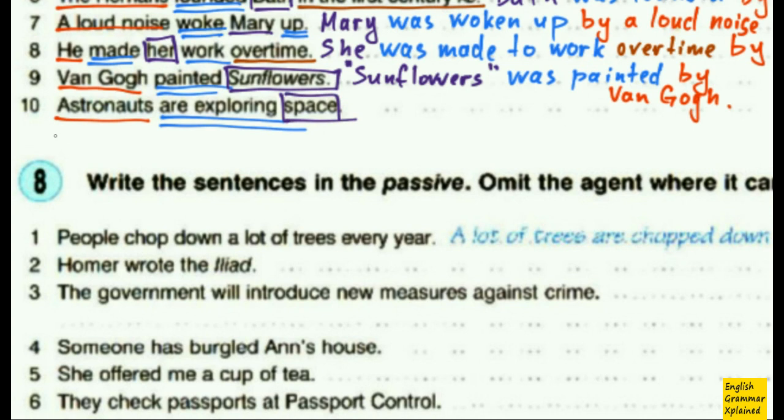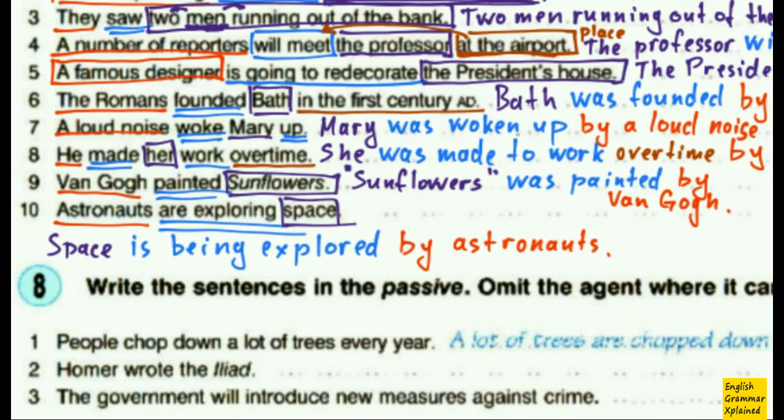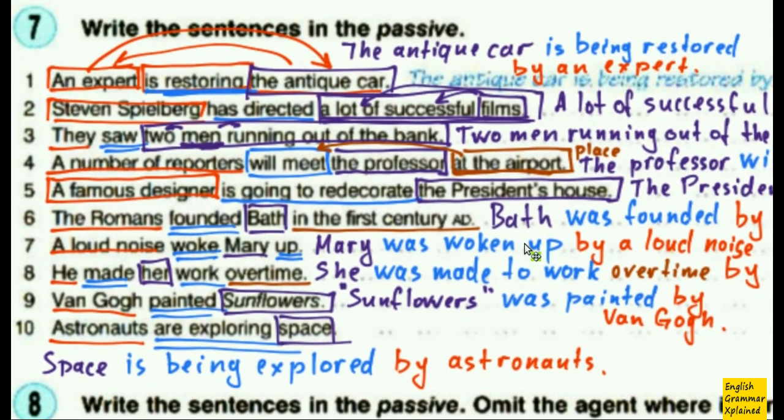So I start with my object, space, then I put my main verb in passive form, is being explored. And then I put the agent, by astronauts. And we are done.